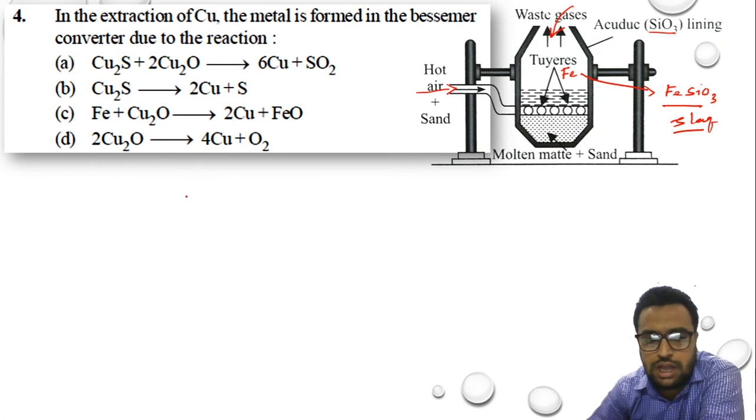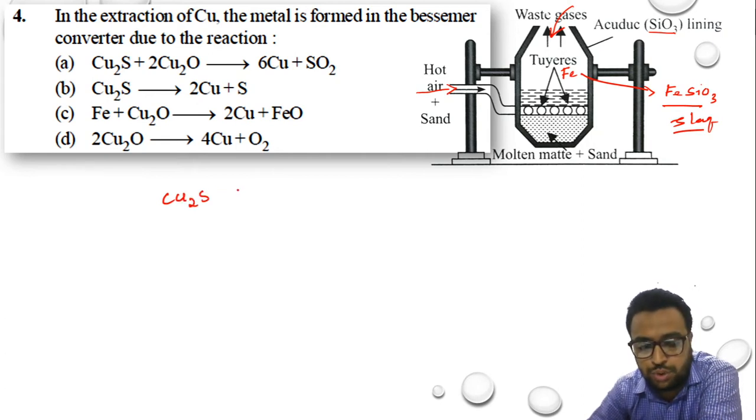So after roasting, or during the process of roasting, the copper is available in the form of copper sulfide, that is Cu2S. Cu2S is a copper ore where copper is associated with an impurity of sulfur.